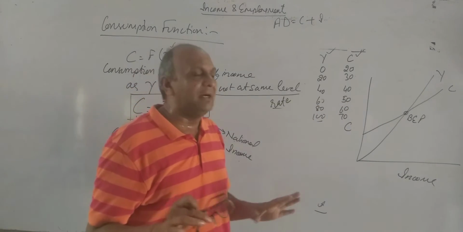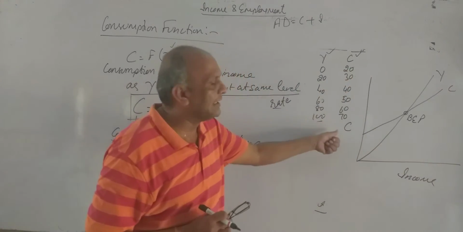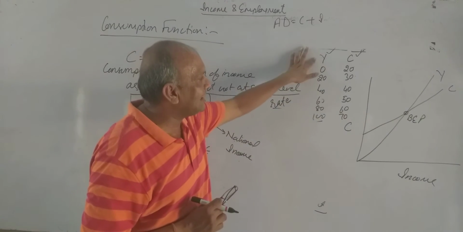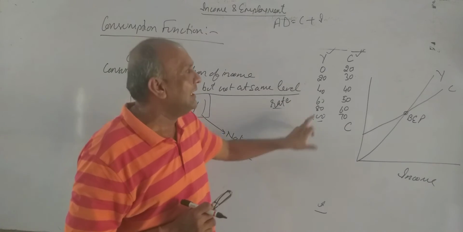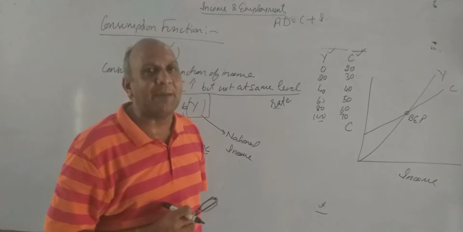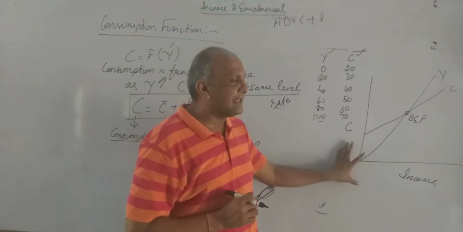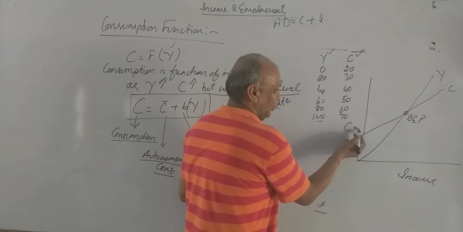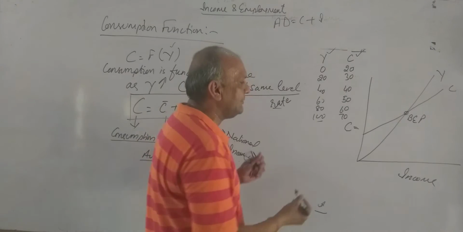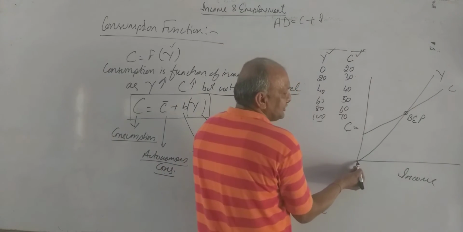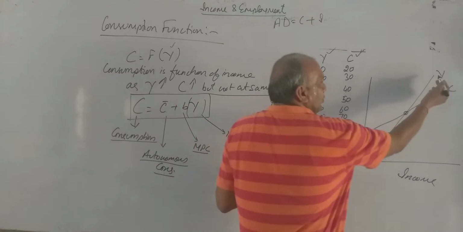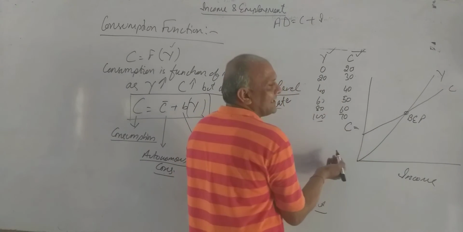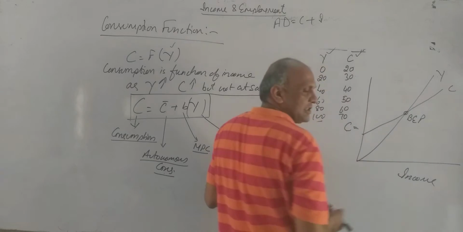In order to remember, we have to take a certain rate so that no need to cram this table. Like here income I have taken with a gap of 20 and consumption I have taken with a gap of 10. This is the diagram. On x-axis I have taken income and on y-axis I have taken consumption. The curve which is starting from origin is known as income curve. The curve which is starting from y-axis is known as the consumption curve.